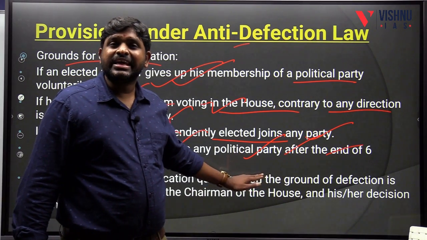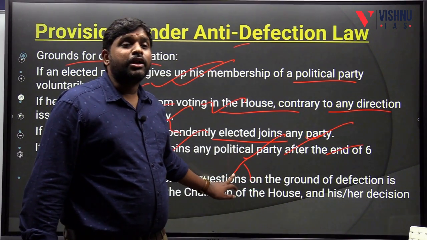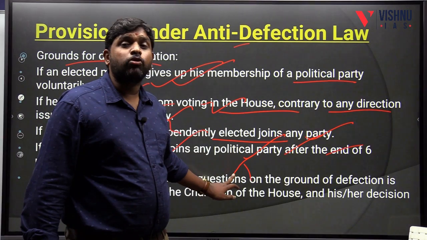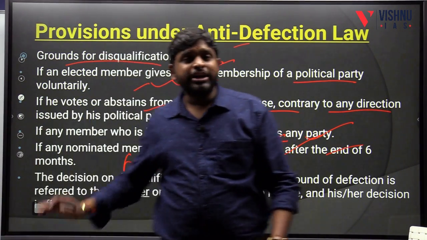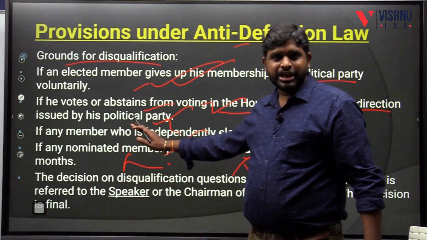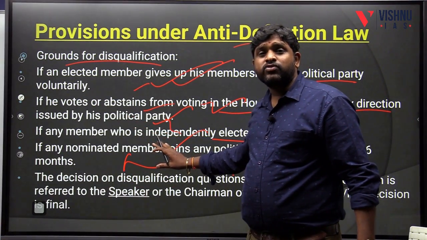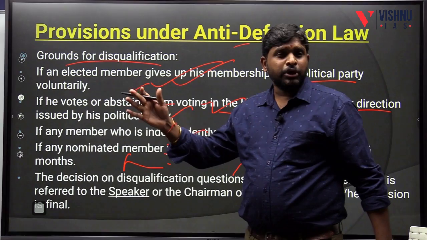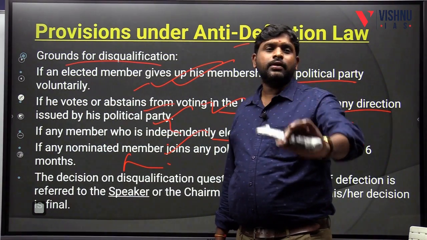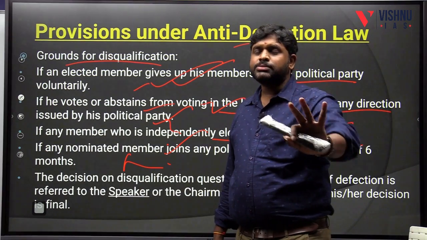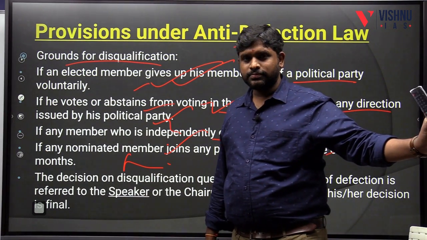But this thing is not there now. Why? Because Lok Sabha and the Legislative Assembly, now there is no nominated members for Anglo-Indians. So now it is only with the Rajya Sabha and the Legislative Council. They are given the time period of 6 months. Within 6 months, they can choose any political party and they can go. But after 6 months, they are not allowed to change their party. If they change after 6 months, they will be removed.